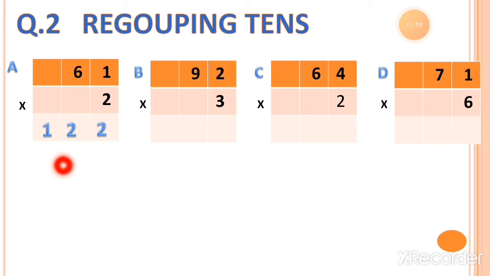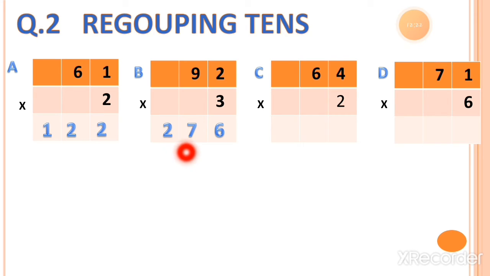Here is 122. Here is question number B, 3 twos. So let's multiply 3 with the ones value 2. So 3 twos is equal to 6. Here you can see 3 twos are 6. Then let's multiply with the tens value, 3 nines. So 3 nines is equal to 27.